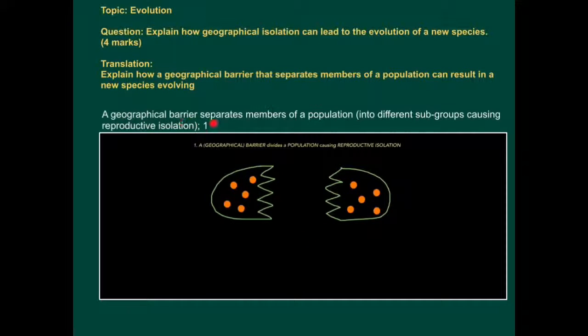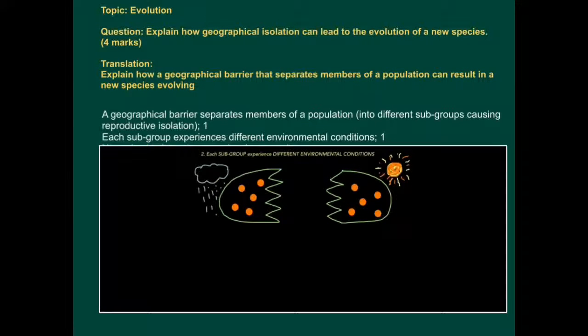So a geographical barrier separates members of a population, and if you want to make it sound even better, into different subgroups, causing reproductive isolation. What that means is, isolated means they're by themselves. Reproductive isolation means they cannot reproduce with each other because they cannot meet up.